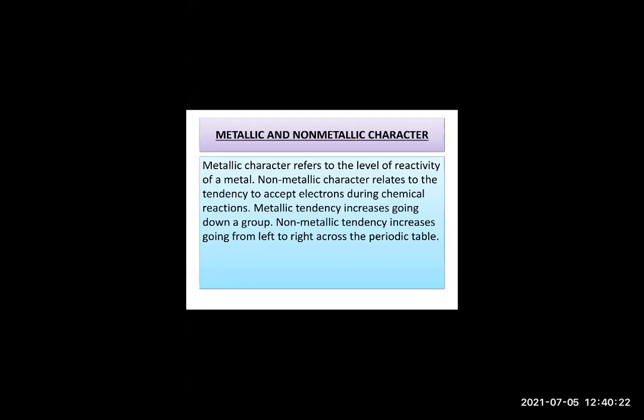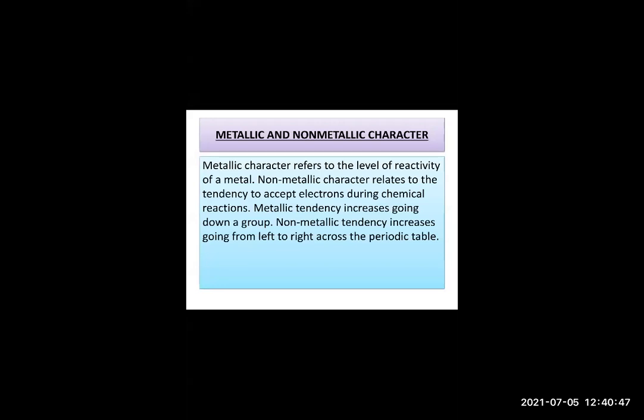I hope you all understood how the metallic and non-metallic character, okay, is one of the periodic trend in this modern periodic table. So we have studied three trends today, students. Valency, then we studied about atomic size, and then now we are studying about the metallic and non-metallic character.